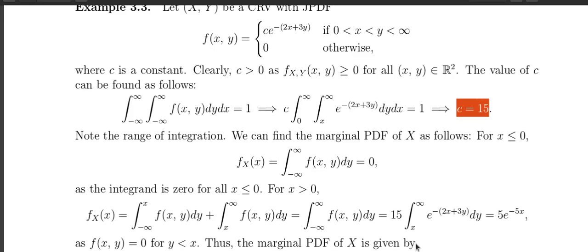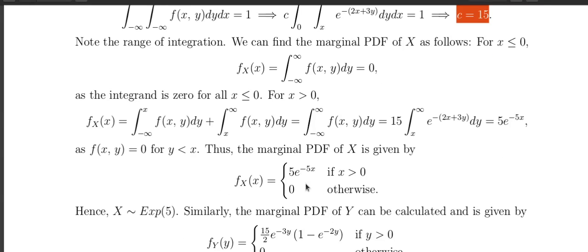Thus the marginal PDF of x turns out to be this quantity, which is basically the exponential distribution with parameter lambda equal to 5. Similarly, you will be able to find the marginal PDF of y. I left it as an exercise. Keep in mind that in this case you need to take the integration with respect to x, and when you write the limits of x, be careful.